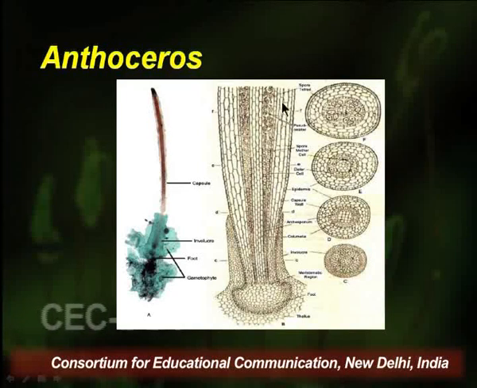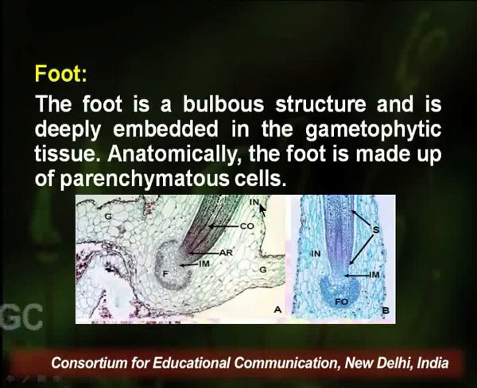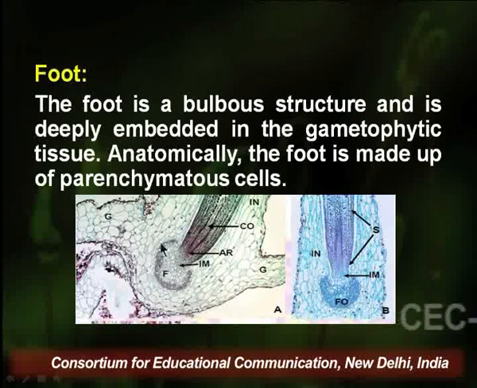This sporophytic jacket layer splits open longitudinally at the time of dehiscence. The foot is a bulbous structure deeply embedded in the gametophytic tissue. Anatomically, the foot is made up of parenchymatous cells. In this diagram, the basal region is denoted by F, that is foot, and at the junction of foot and capsule lies IM, that is intercalary meristem.